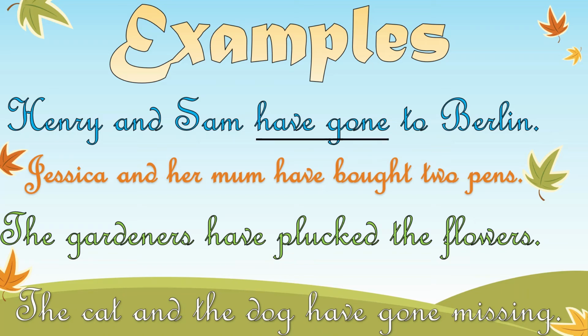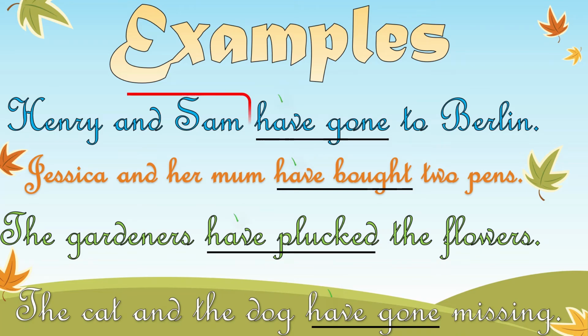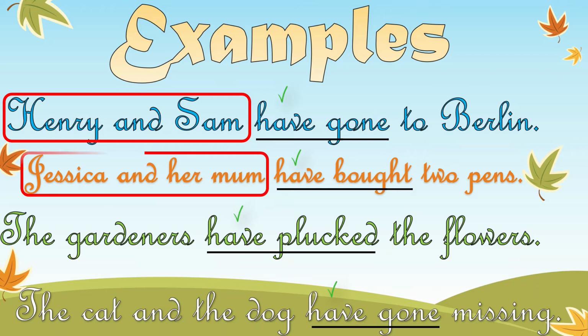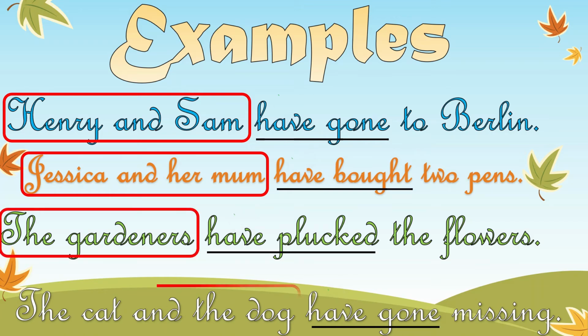Now, in all these examples, what have we used? Yes, we have used have. Why did we do that? Because there are many subjects, more than one subject is present in each sentence. Henry and Sam, Jessica and her mom, gardeners, the cat and the dog. Alright? And of course, we will use V3, past participle, to make it perfect.